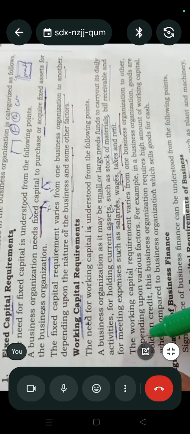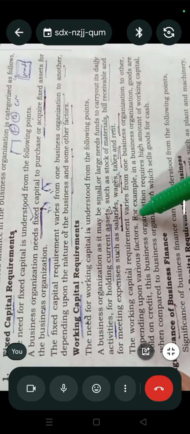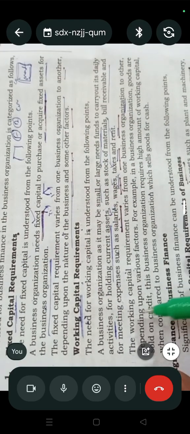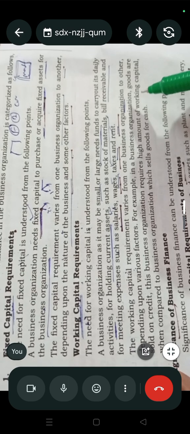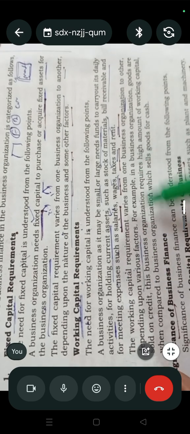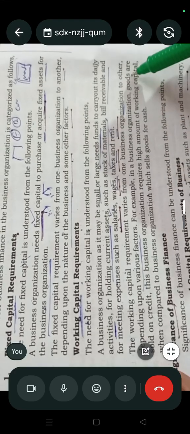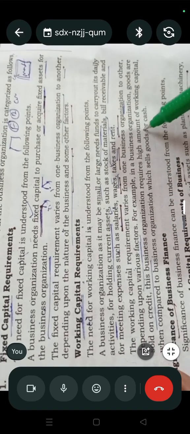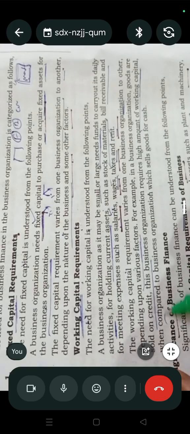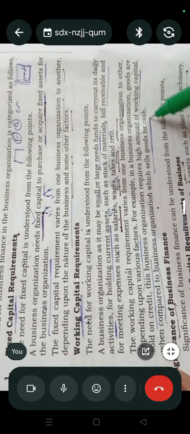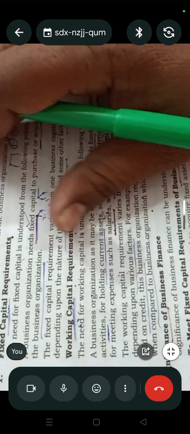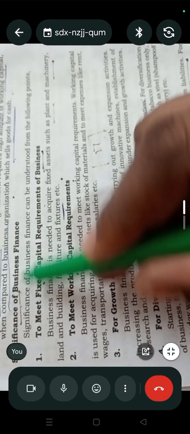The working capital requirement varies from one business to another. Same as fixed capital, working capital is also different from business to business, depending upon the nature of the business. For example, a business organization in which goods are sold on credit requires a high amount of working capital when compared to a business organization which sells goods for cash. So for cash selling and credit selling, the requirement is also different.